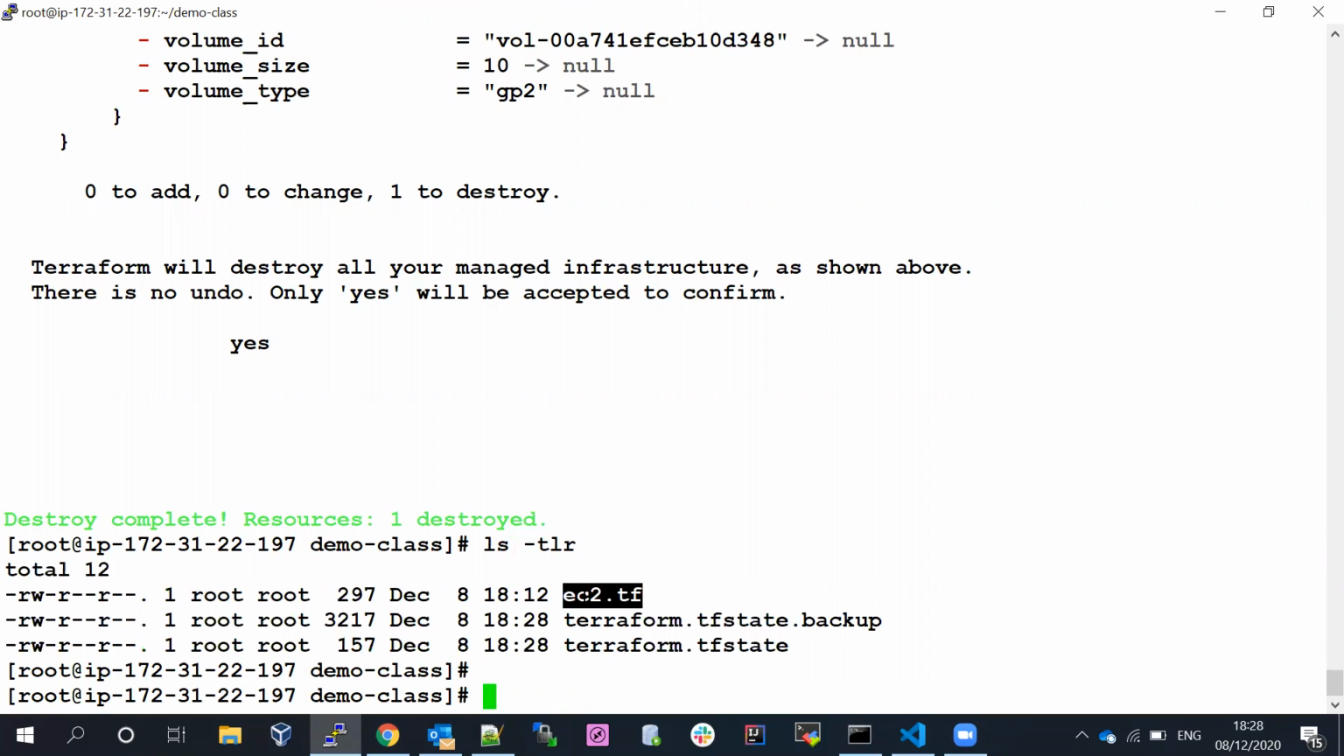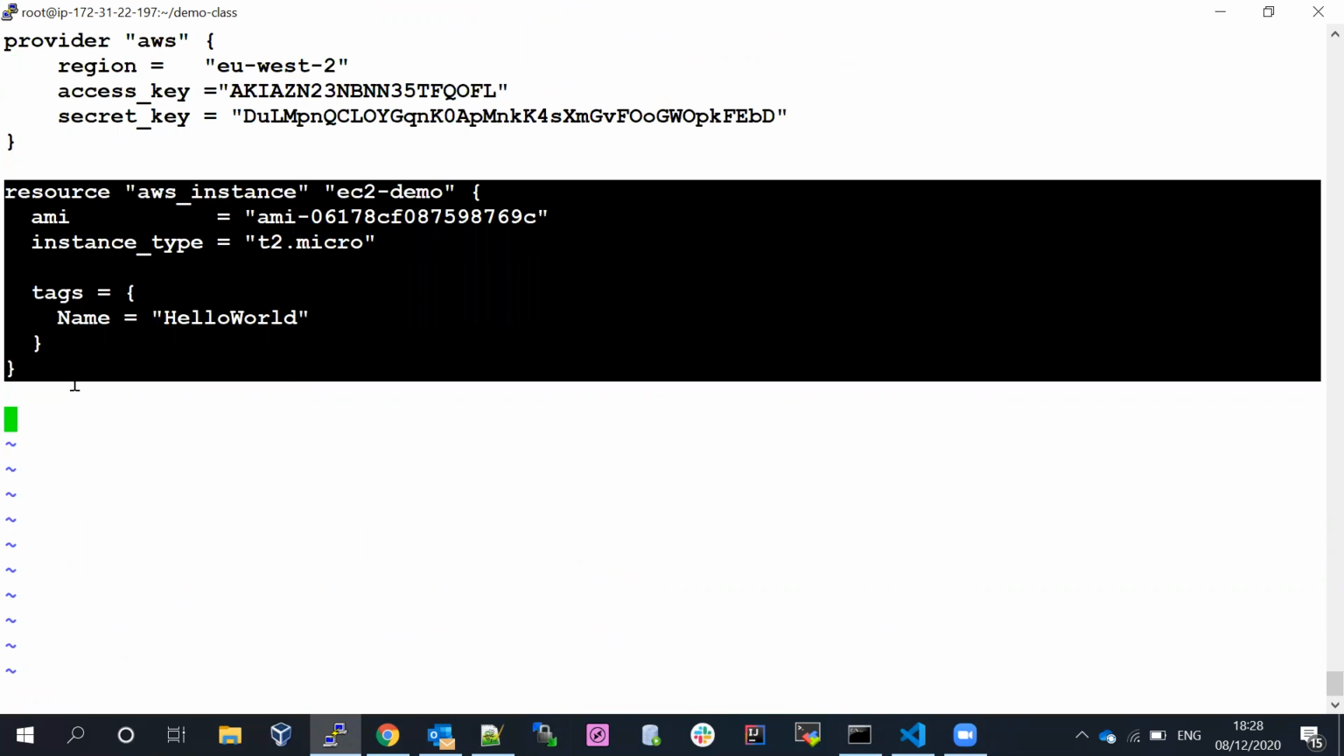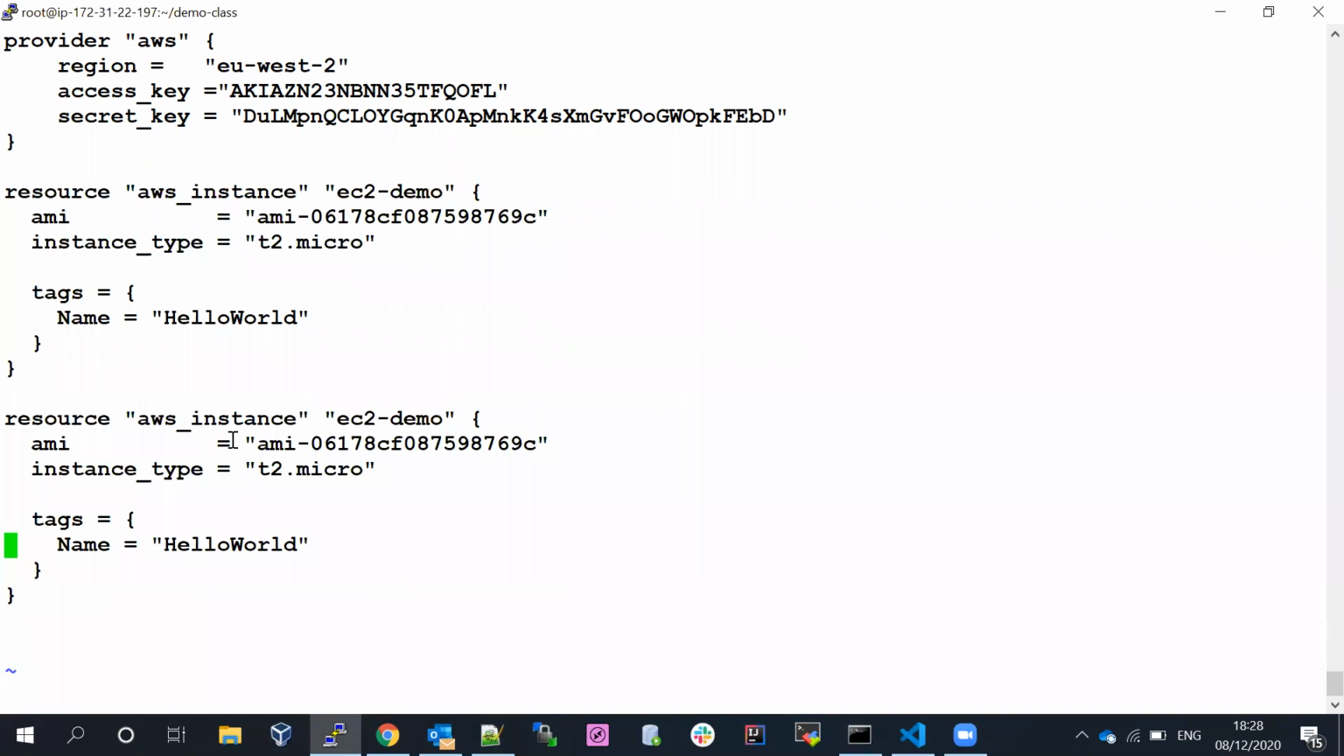Okay, now I'm going to add one more resource into the issue.tf. We have one resource already available. Now I'm going to add one more resource here. This time I'm going to change my name. I'll keep it as EC2-1, I'll keep it here EC2.